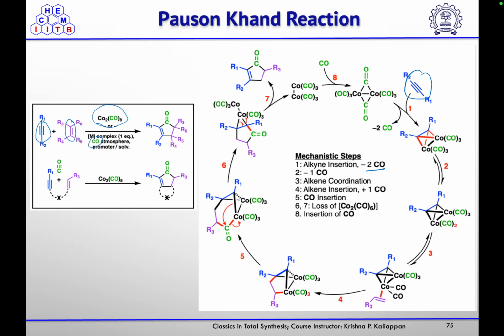Then one of the carbon monoxide will leave so that the alkene can coordinate with that cobalt. So first the alkene will coordinate with that cobalt, and then it gets inserted. Then again, after the CO insertion, followed by loss of this Co2(CO)6 species, and then insertion of another CO and reductive elimination, you will get this alpha beta unsaturated ketone. So the Pauson-Khand reaction is used for converting alkene, alkyne, and carbon monoxide to the five-membered alpha beta unsaturated ketone.